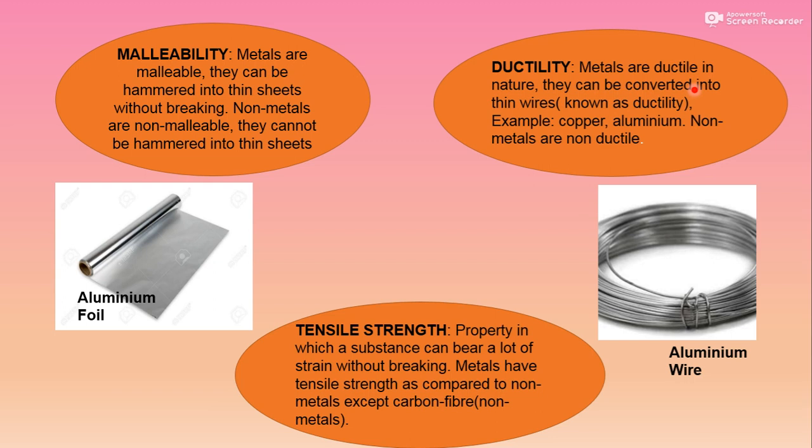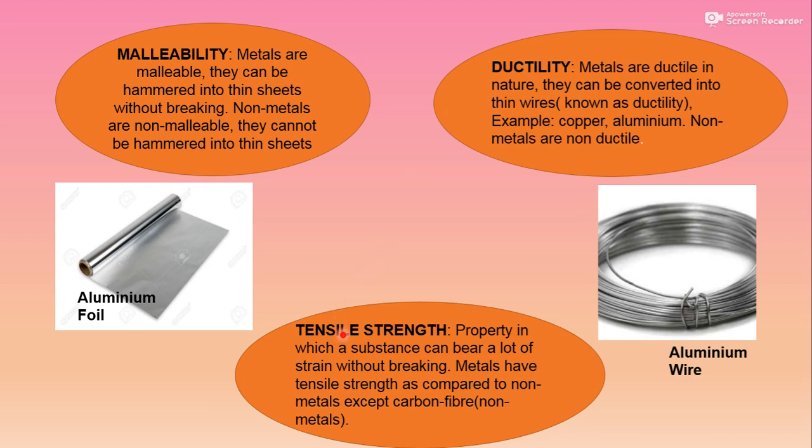One very surprising thing: gold and silver are highly malleable metals. Gold can be converted into a foil that is only 2 into 10 to the power minus 5 millimeter thick. इतनी पतली sheets बन सकती है. And gold is also the most ductile metal. A 2 kilometer long wire can be drawn from only 1 gram of gold. 1 gram gold से 2 kilometer लंबी वायर बनाई जा सकती है. So that is very ductile.